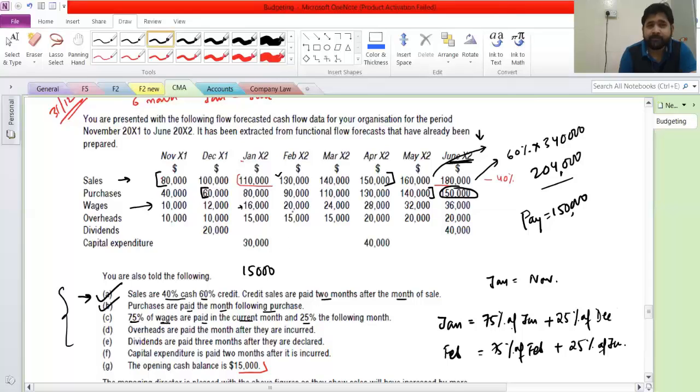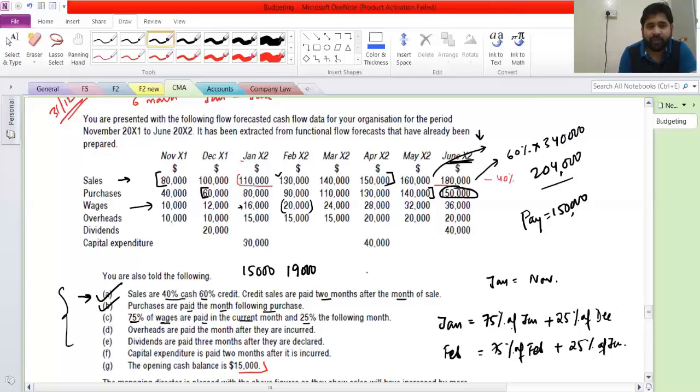75% of 16,000, right? For February, 20,000, right? For the current. So 75% of February will be 15,000, correct? And then you will get 25% of this, which is 4. So 15 plus 4 is 19.